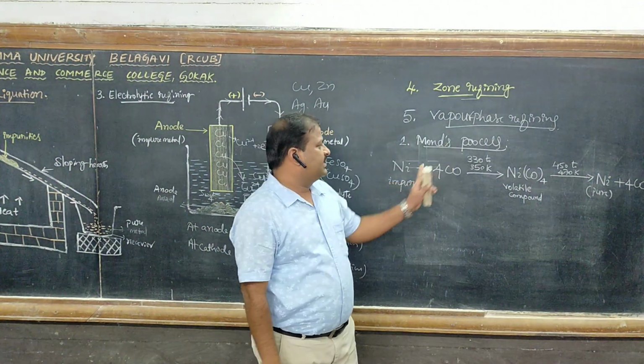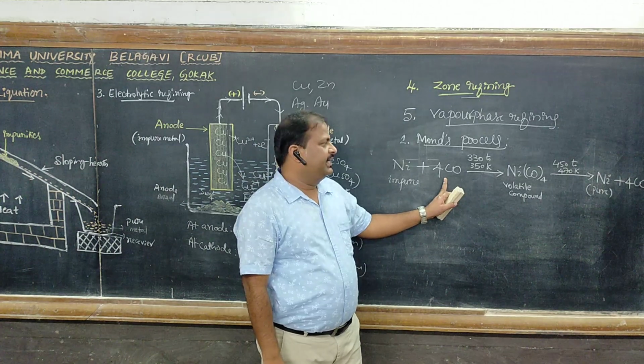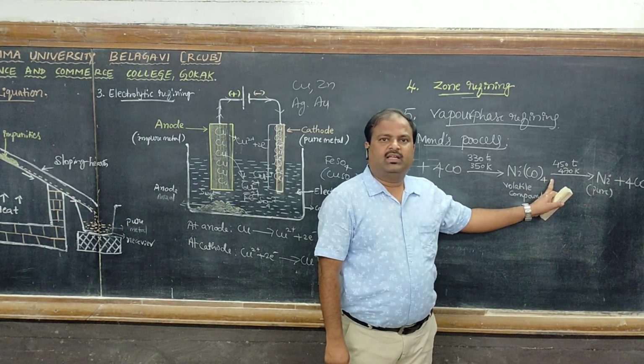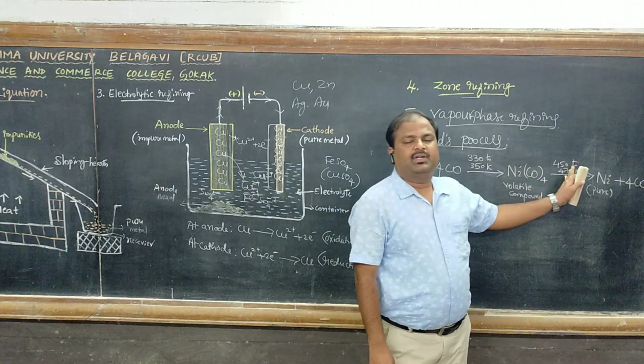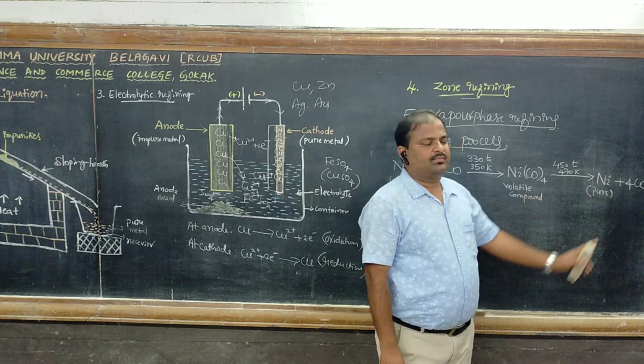In the Mond process, impure nickel is heated with carbon monoxide. We get a volatile compound, nickel tetracarbonyl. Again, it is heated to high temperature. It decomposes to give pure nickel.